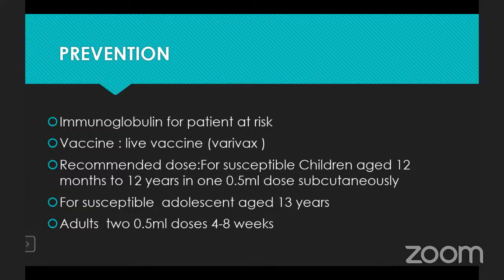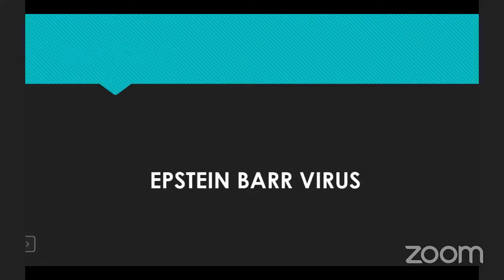The recommended dose for susceptible children aged 12 months to 12 years is a 0.5 ml dose subcutaneously. For susceptible adolescents aged 13 years and adults, 2 doses of 0.5 ml within 4 to 8 weeks are given. Next one is the Epstein-Barr virus.